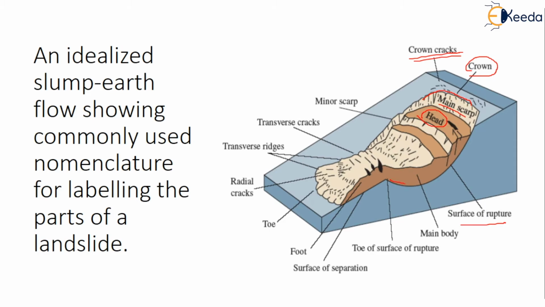This is the main body, where the whole rock gets slid. This one is called the toe of the surface of rupture. This is mainly called the surface of separation. The lower part here is known as the foot, and the lowest part is known as the toe. The cracks associated with the toe are called radial cracks. These are some transverse ridges associated with the toe and the foot part, and these are some transverse cracks. There is also a minor scarp shown here, after the displacement of the land.